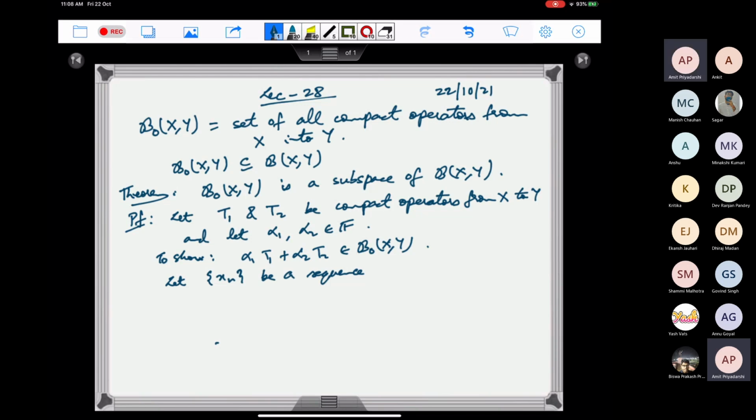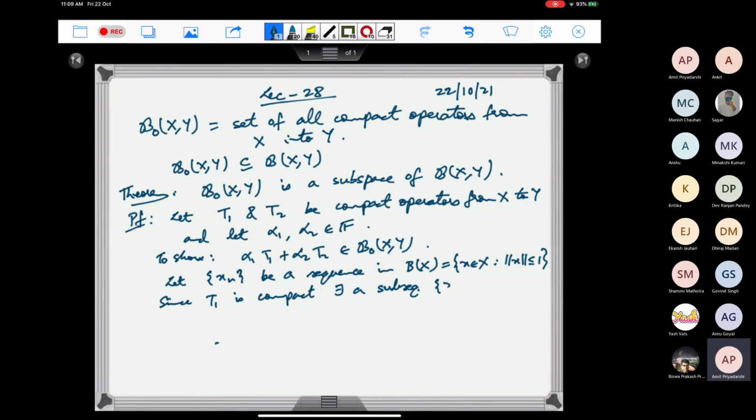Then since T1 is compact, there exists a subsequence xnk of xn such that